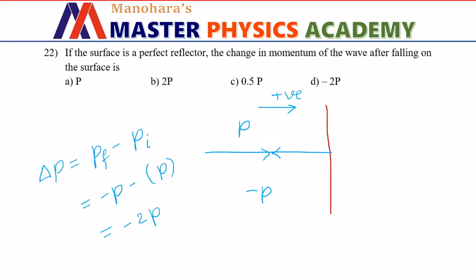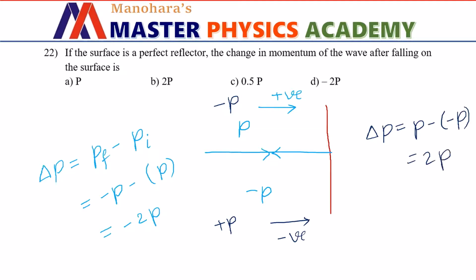But here one ambiguity is there. One can choose this direction as negative according to their wish. There is no restriction that we need to choose this direction as positive always. Hence, in this case, the final momentum becomes positive and the initial momentum becomes negative. So final momentum is P, minus of initial momentum becomes minus of minus P, then it is going to be 2 times P. So according to my knowledge, option B and option D both are correct.